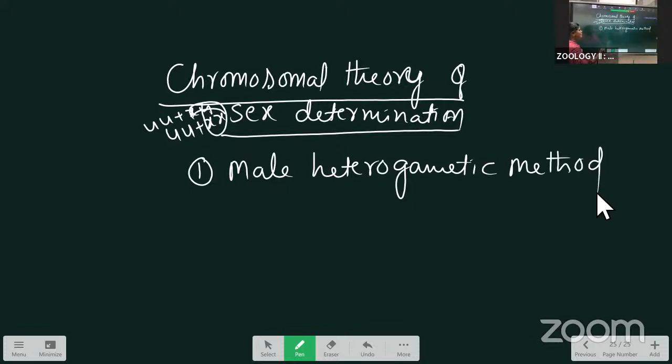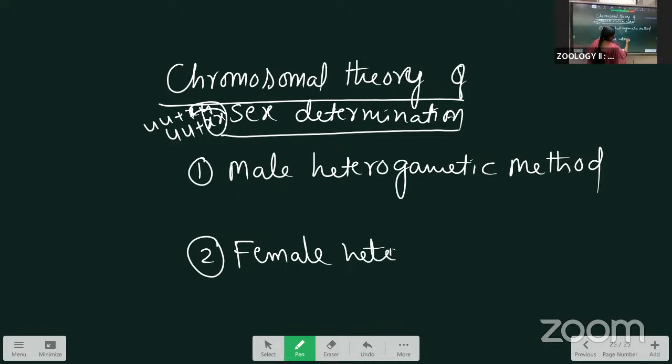The second one is the female heterogametic method.